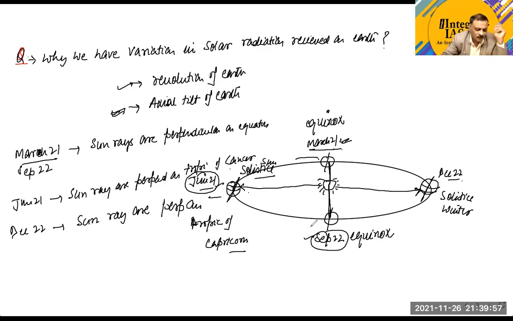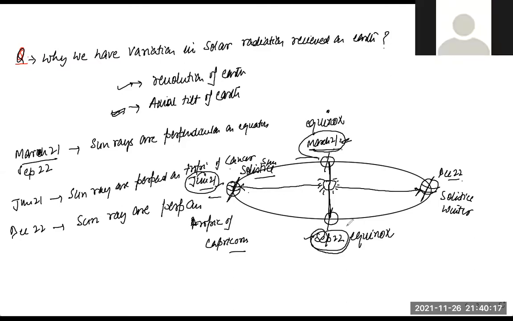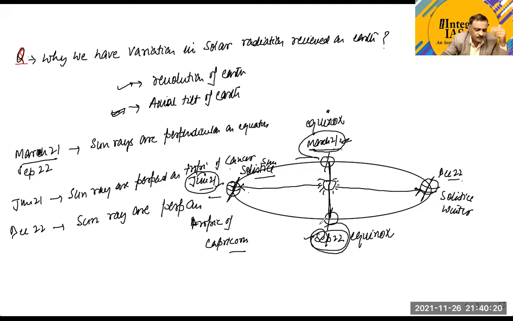So you can say that for almost 6 months, the sun seems to be perpendicular in the northern hemisphere, but it does not mean that the sun is going to be perpendicular on all the latitudes of the northern hemisphere. What it means is that from March 21st to September 22nd, the northern hemisphere will receive more insolation because the sun rays are relatively perpendicular. So you can say that the northern hemisphere will experience a summer season. Because summer and winter, what is the basic difference between a summer and a winter?